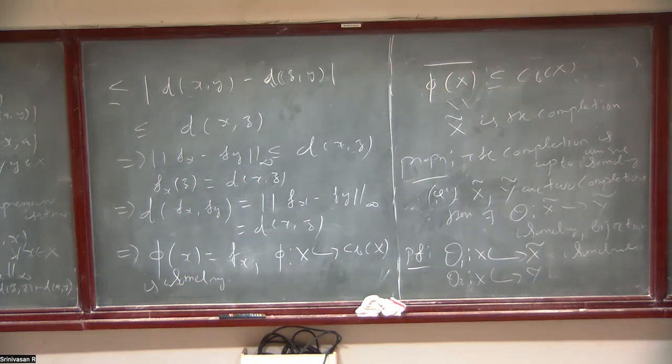That's the definition of a completion. You just write down the definition, everything, and you will get it.